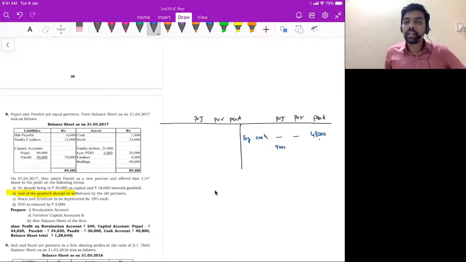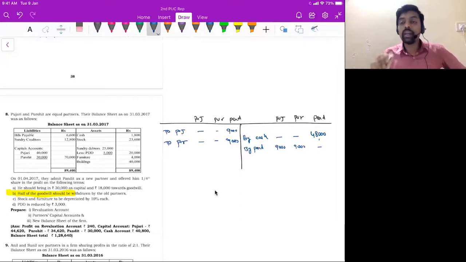So Pujari will get 9,000. Even Purohit will get 9,000. Who is paying this? Pandit. So in Pandit column debit side, I will write minus 9,000, minus 9,000. Correct? So the entry is Pandit capital account, debit side, to Pujari capital account, to Purohit capital account.